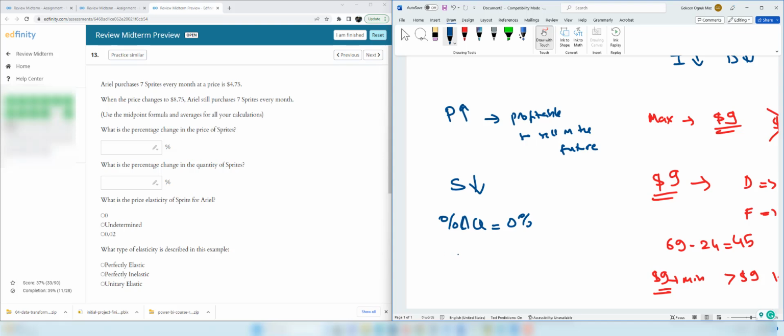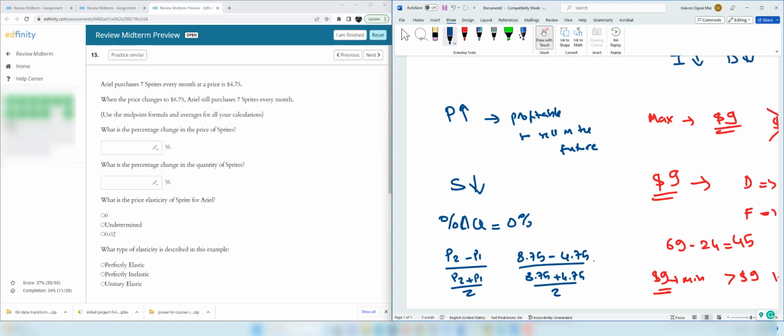We can find a percentage change in price using the midpoint formula. Remember, it's P2 minus P1 divided by P2 plus P1 over 2. So the price is 8.75 now, before it's 4.75, divided by the average of these two prices.